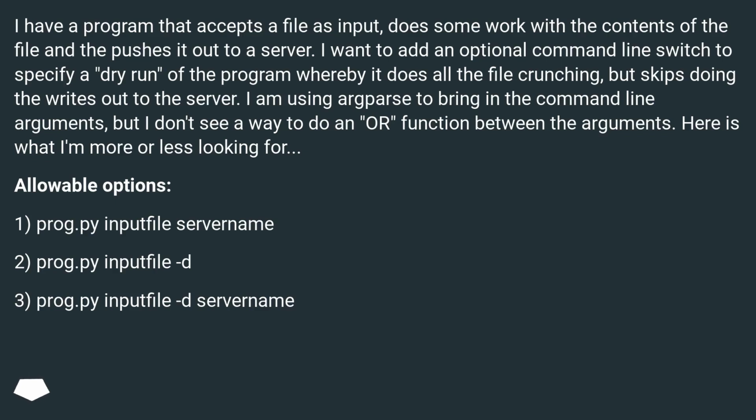I am using argparse to bring in the command line arguments, but I don't see a way to do an OR function between the arguments. Here is what I'm more or less looking for. Allowable options. 1. prog.py input file server name. 2. prog.py input file D. 3. prog.py input file D server name.